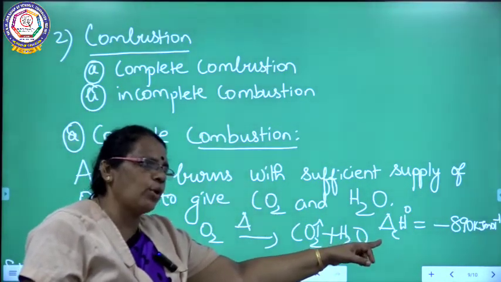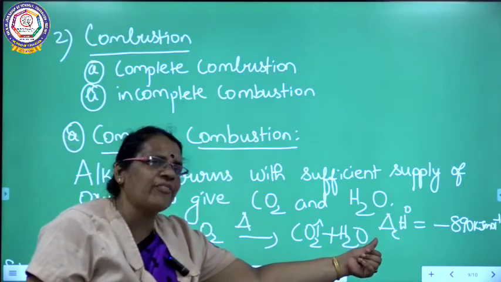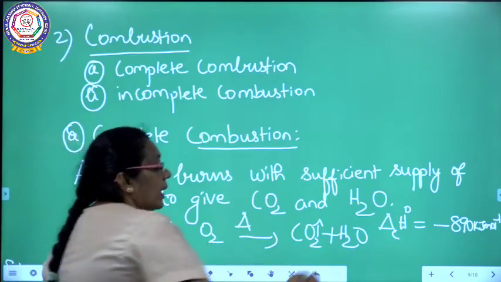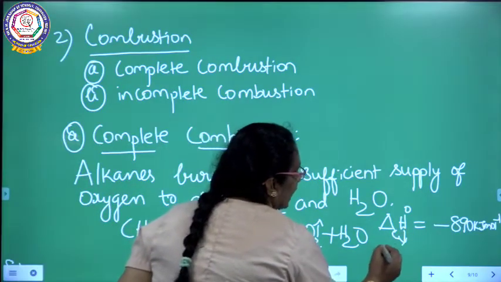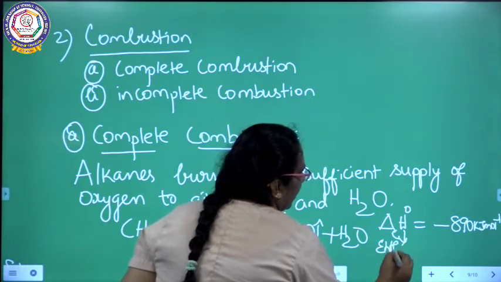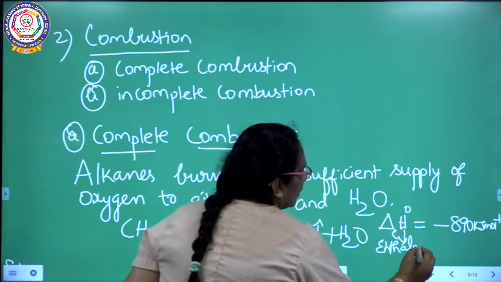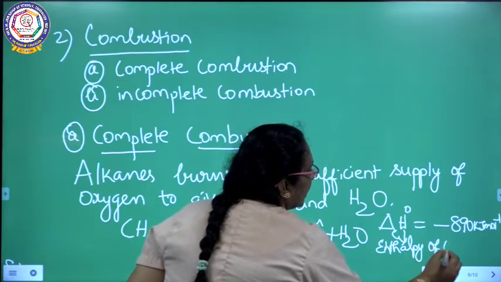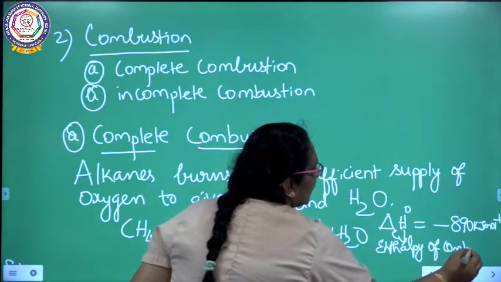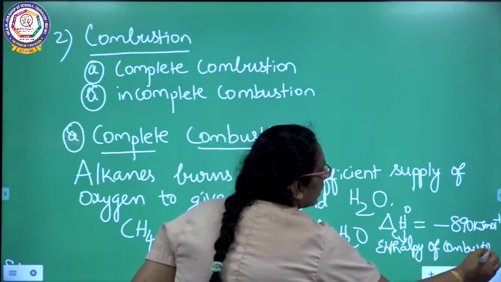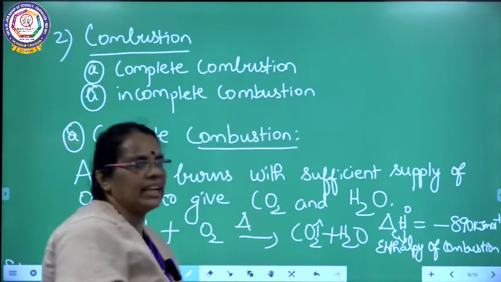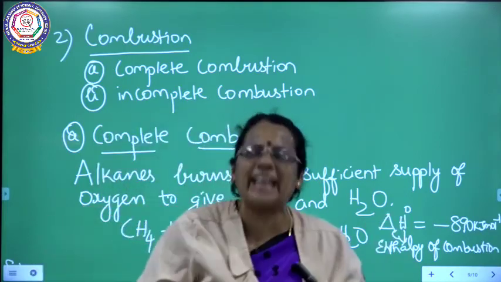Here, when you talk about delta H naught, what is that actually? Enthalpy of combustion. What is enthalpy of combustion? The amount of heat energy liberated. It's an exothermic reaction.